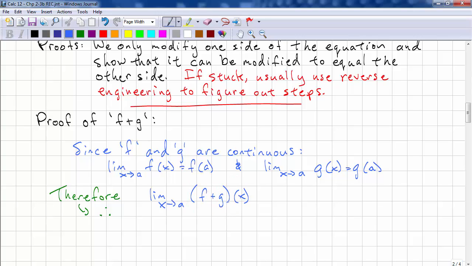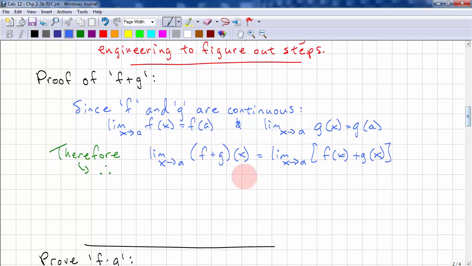This is just a slightly different way of writing it. And these two mean the same thing. Now we can use our limit laws of addition and break these up into two limits.